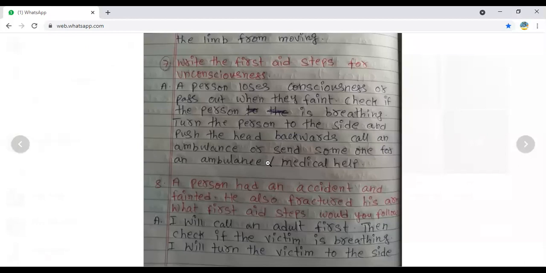Check if the person is breathing. First, we should check whether any person is unconscious. We should check one thing, that is breathing. If you keep your finger at the nose, you can understand the breathing. Means the air is coming out and in. So that is the most important thing. We should check whether the person is breathing or not.